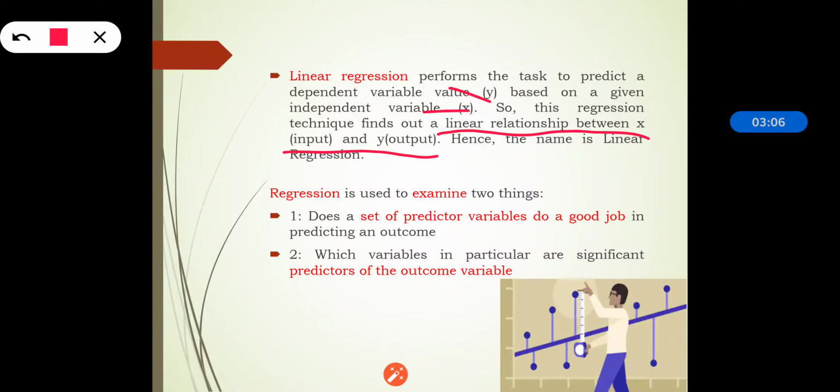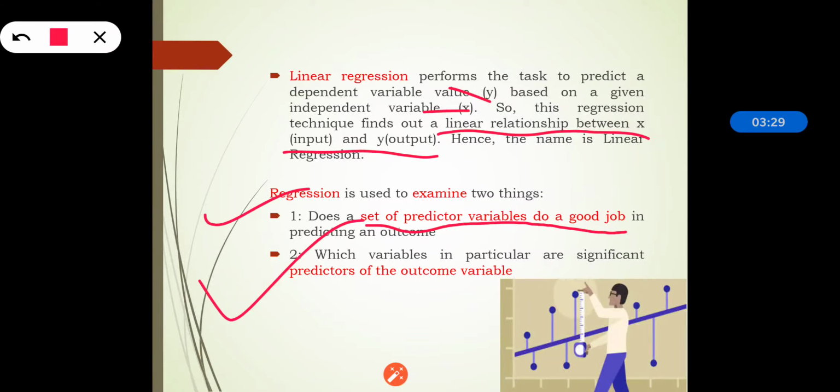Linear regression is used to examine two things. The first one is, does a set of predictor variables do a good job in predicting the outcome? Means whatever set of predictor variables we are having, are they doing a good job in predicting the outcome or not.